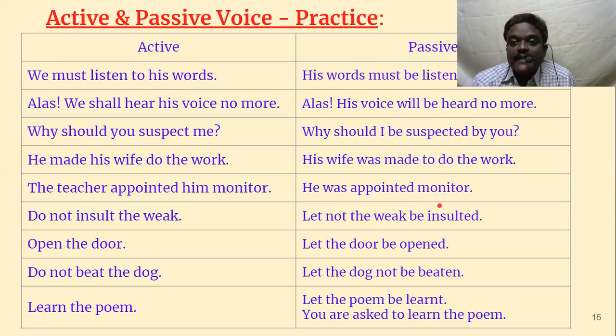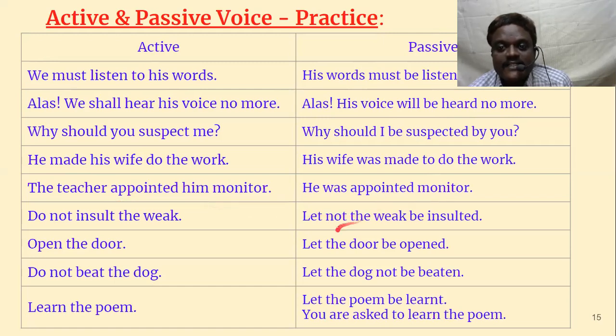Appointed is the verb. Him is object, and monitor is, as I told you, complement to the object. So monitor is not object actually and cannot be brought forward. So him comes forward and becomes he. He was appointed monitor by the teacher. By the teacher is not necessary.